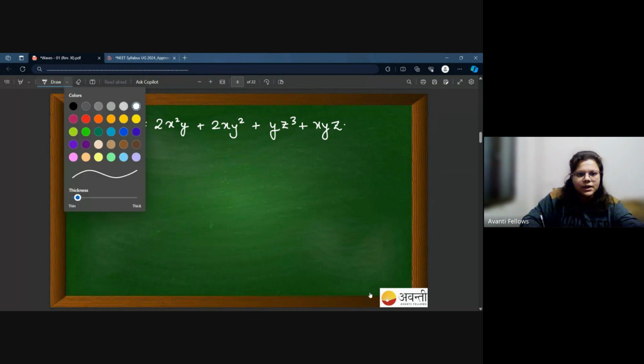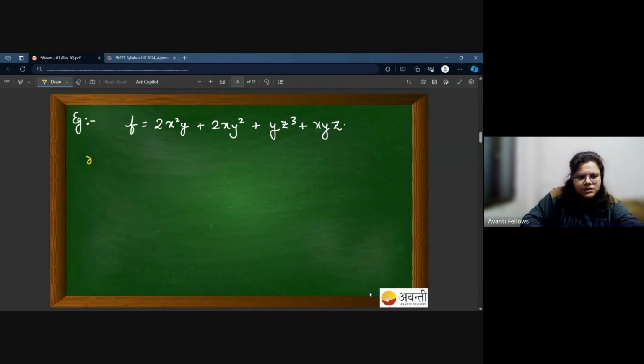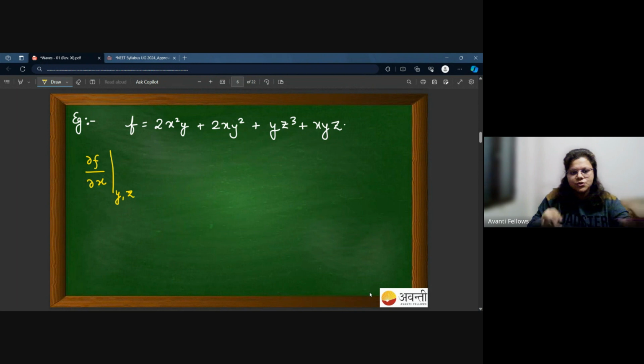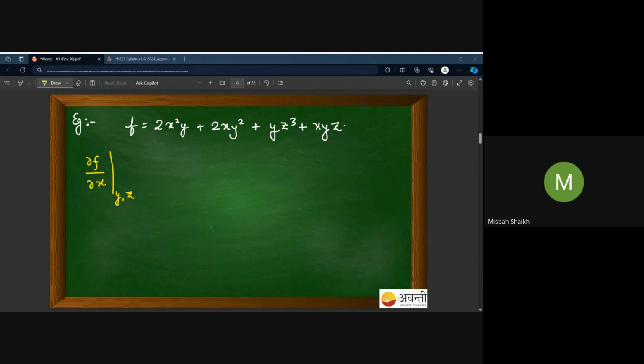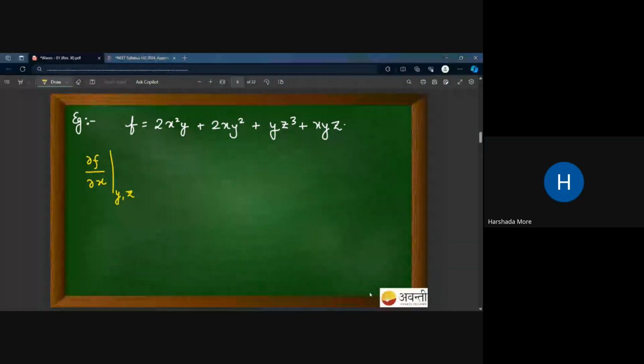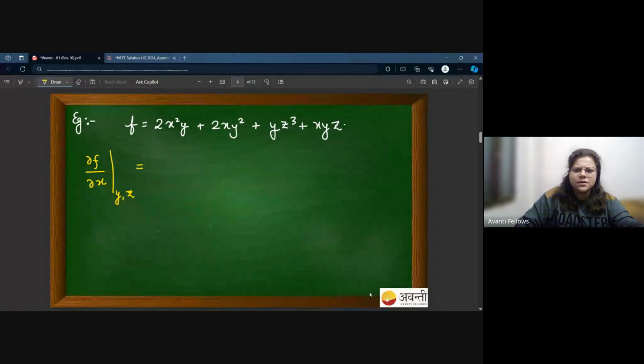So what will you do? You first calculate the rate of change of this function with respect to x, but you keep y and z as constant. So this kind of mathematical representation is explaining that we are calculating the rate of change of function with respect to x, keeping y and z constant. Okay? Yes, ma'am. So this is very simple. You will consider y and z as constant while calculating the differentiation.